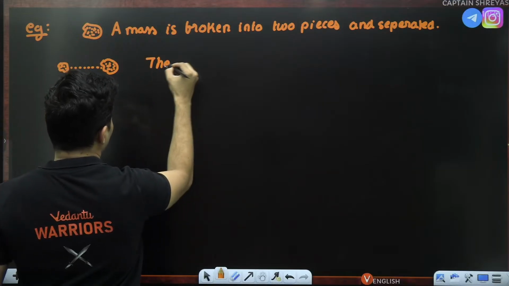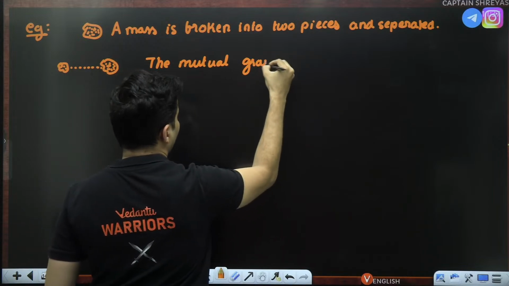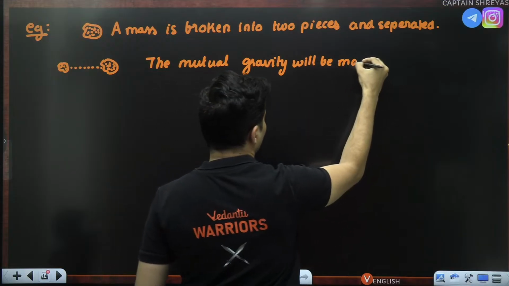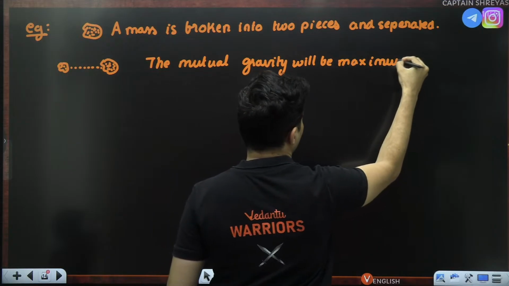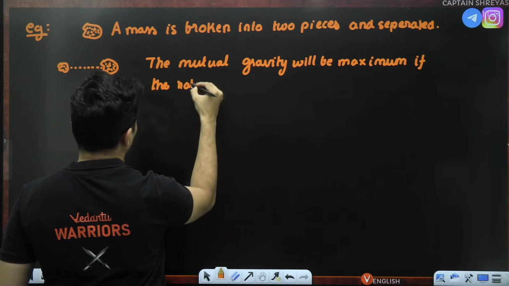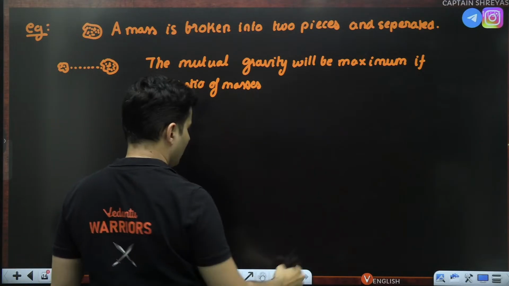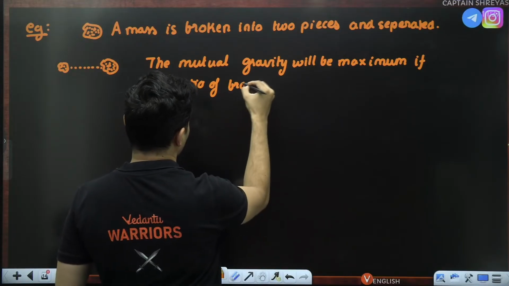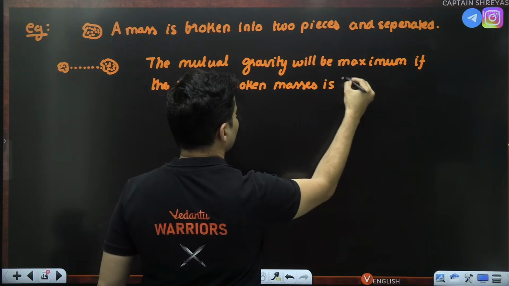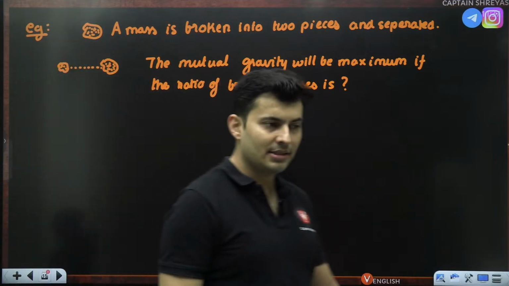The mutual gravity will be maximum if the ratio of masses, ratio of the broken masses, is question mark. Read the question again, you will understand what is asked.